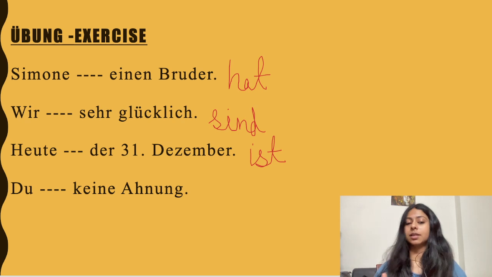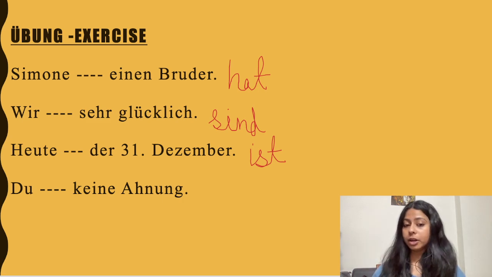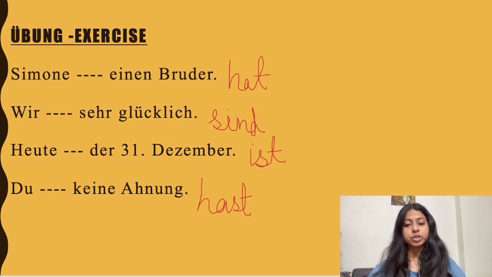Now, the last is an expression in German, du blank keine Ahnung. So, here with certain expressions we learnt that we use haben. So, du hast keine Ahnung. You have no idea. That is what it means. So, we have conjugated haben with du.